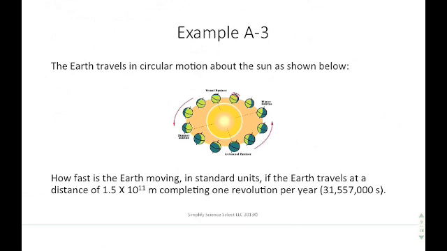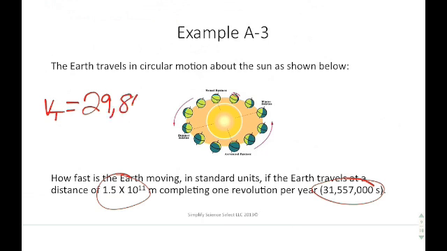Alright, this is an interesting example because you're trying to figure out how fast the Earth moves. For some reason, a lot of people think that the Earth doesn't move because they can't feel it. Remember, you can't feel velocity. It's the law of inertia. It's just the way it is. So you should be able to calculate using these big numbers here that the velocity of the Earth as it travels around the Sun is roughly 29,865 meters per second.